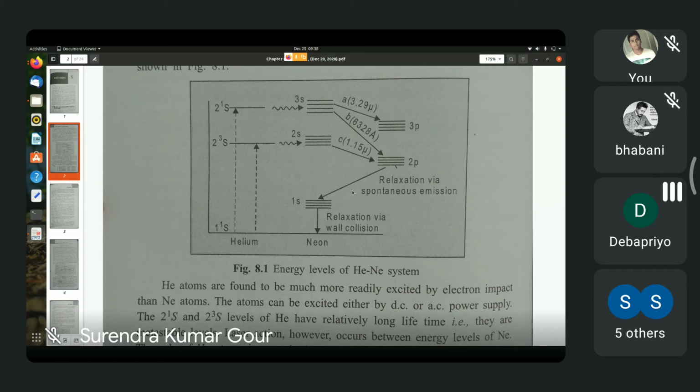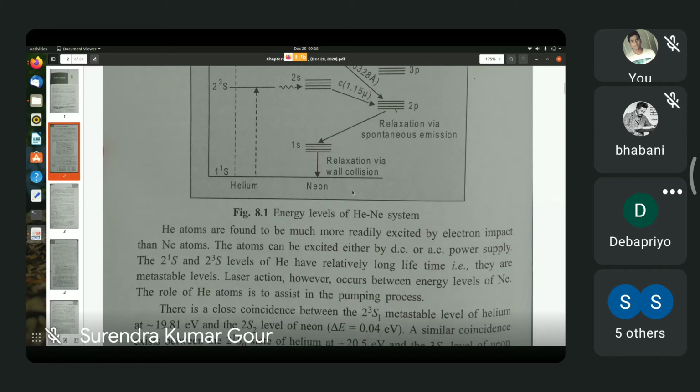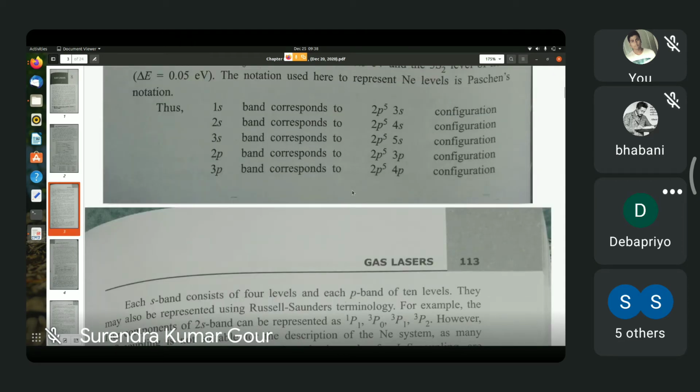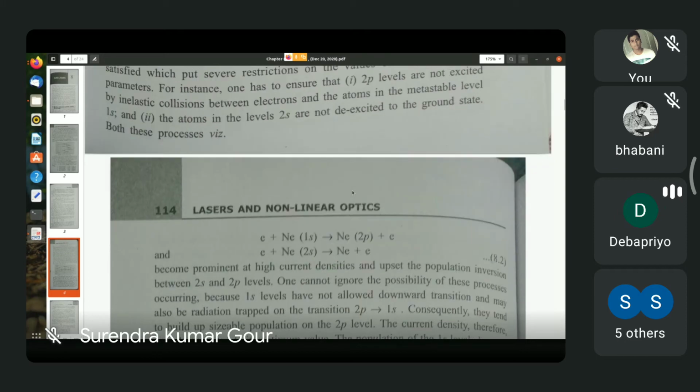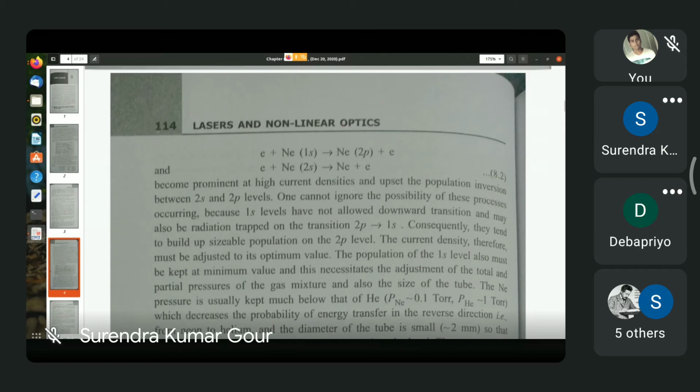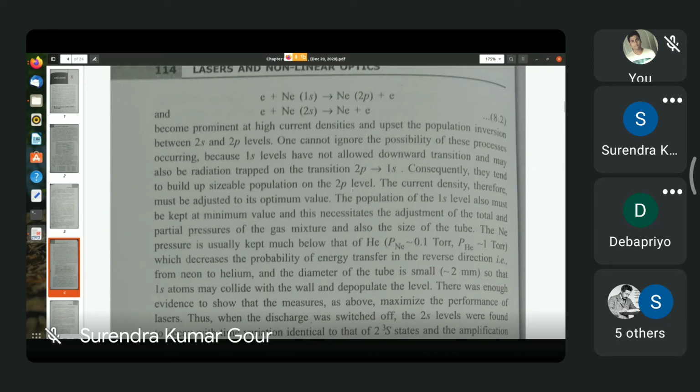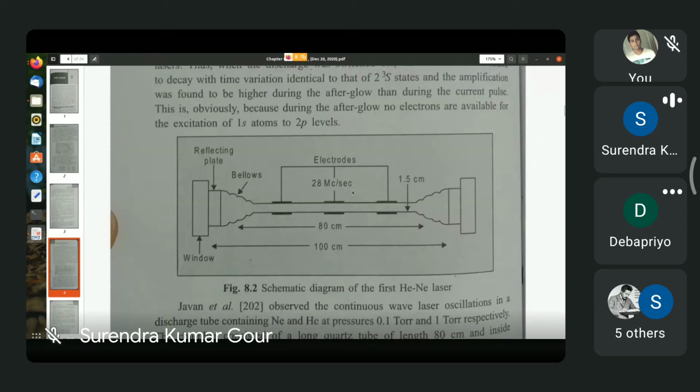So skipping some details that are given after equation 8.1, you just scroll down, scroll down, go to next page. Hello, Surendra, scroll down. Yes, sir. Yes, sir. Yeah. The systematic diagram. Living, yeah, helium laser.